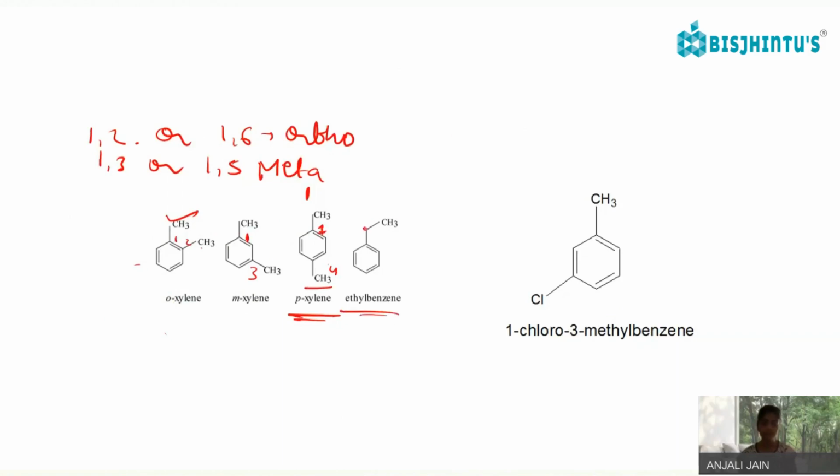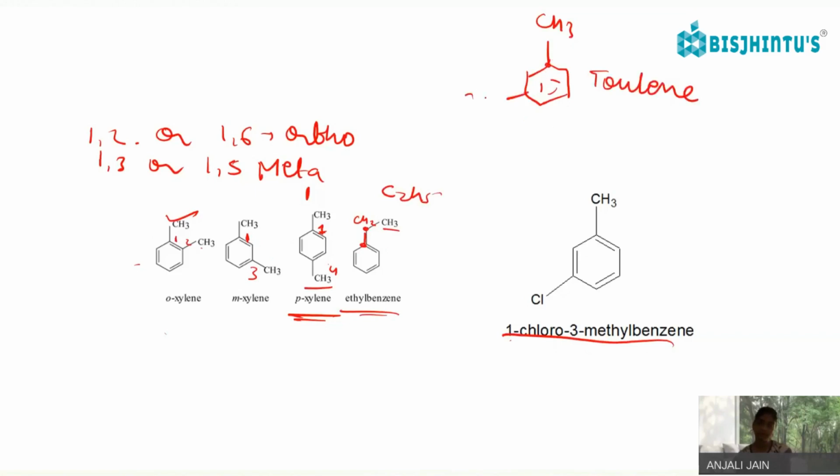Ethyl benzene is when CH2CH3, or we can say C2H5, is attached to benzene. 1-chloro-3-methyl benzene: you know that methyl benzene is known as toluene. At the first position there is a chloro group, and at the third position there is methyl benzene.